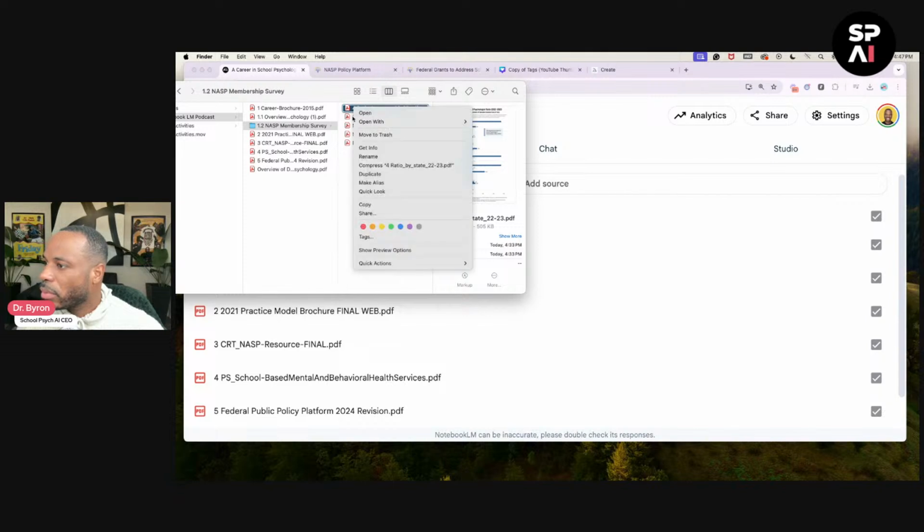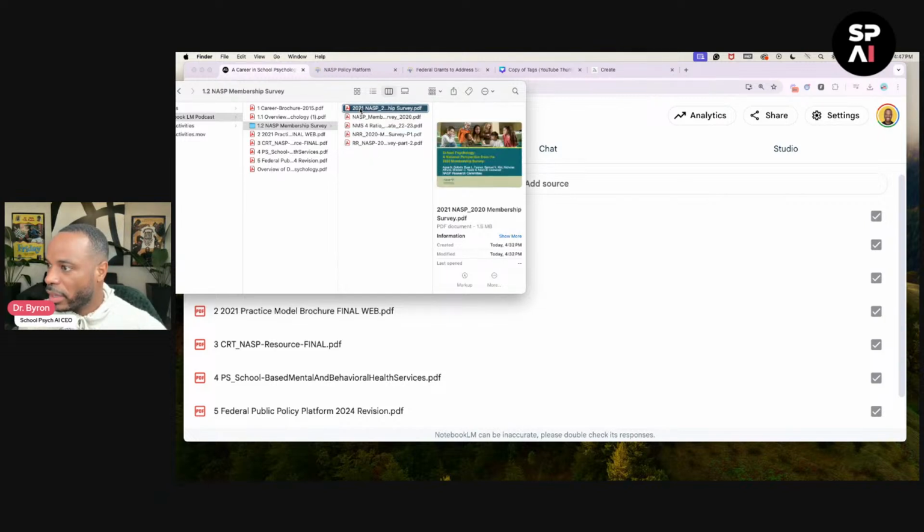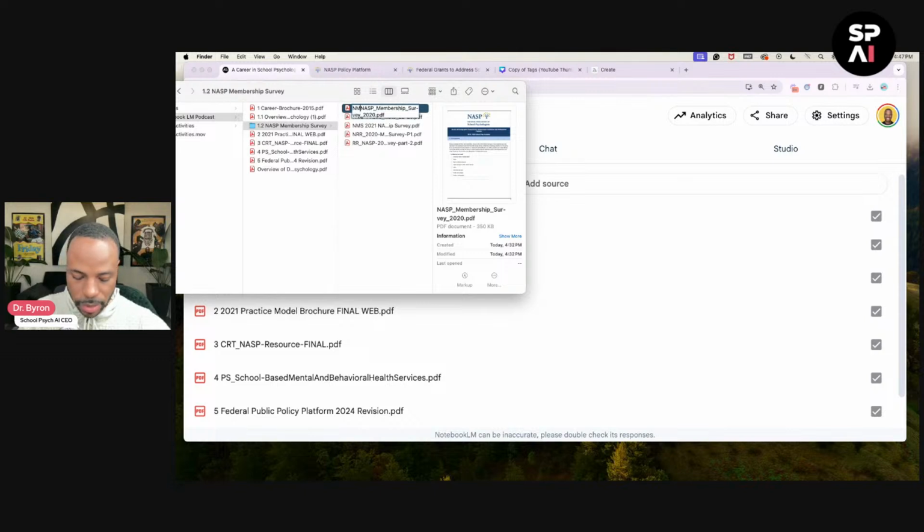Here, I'm going to label these because I have all of these. And I was going to do this is the NAS membership survey. So we're going to call that NMS. And that way, when I come back to upload all of these, you'll see that now they're easy for me to sort by and categorize. As we go through it, it'll make sense what I am doing.